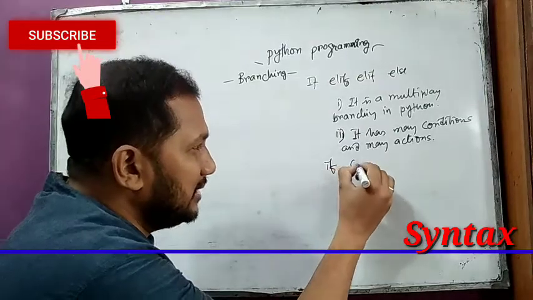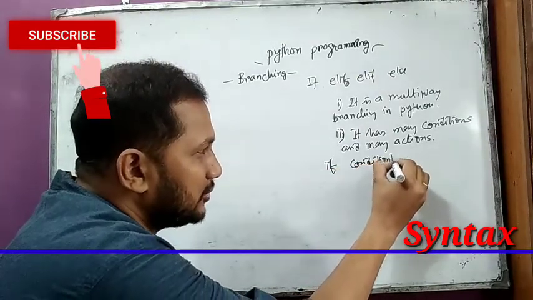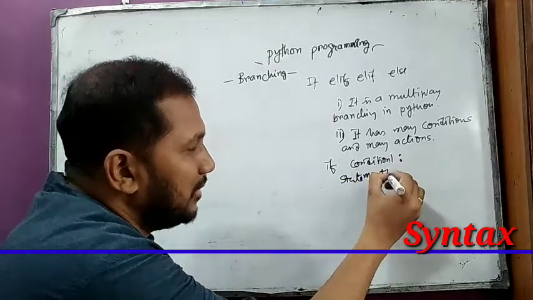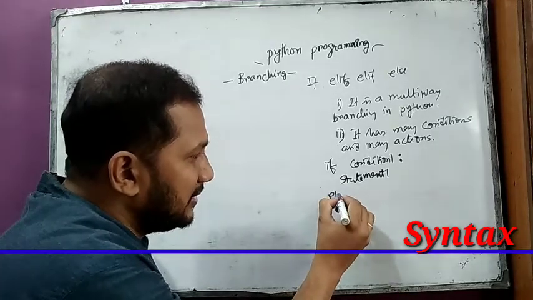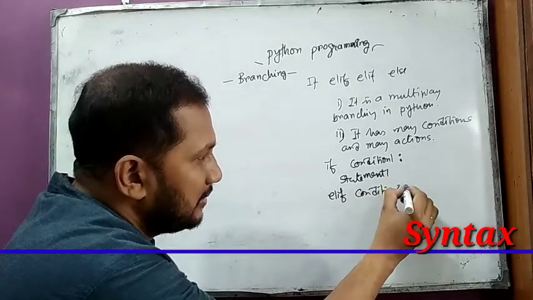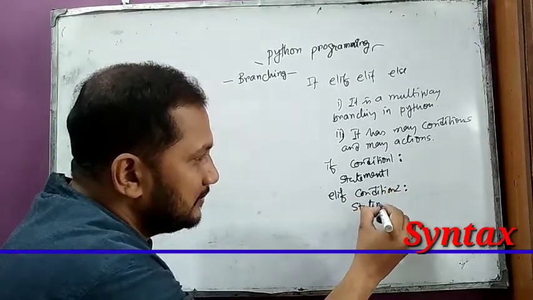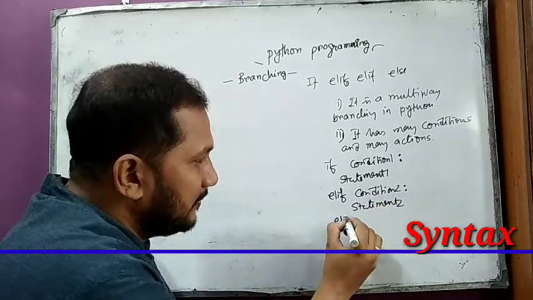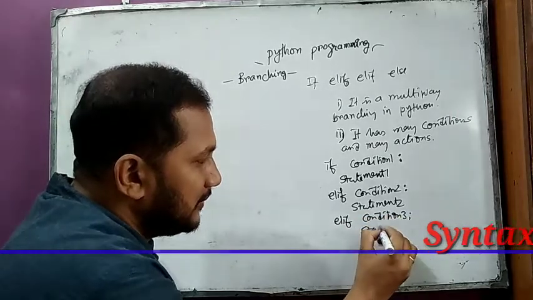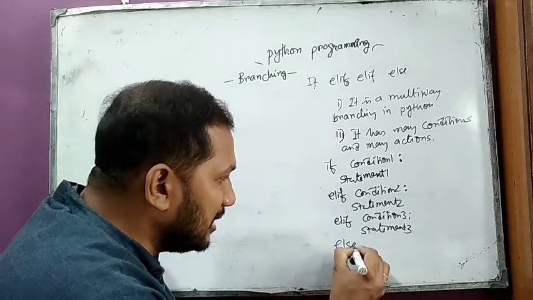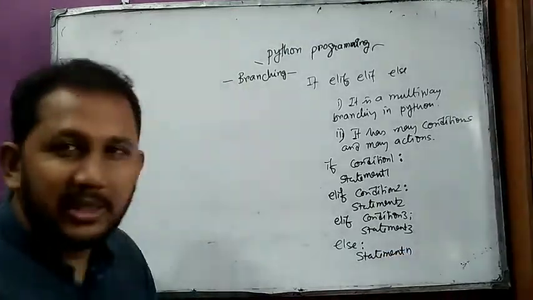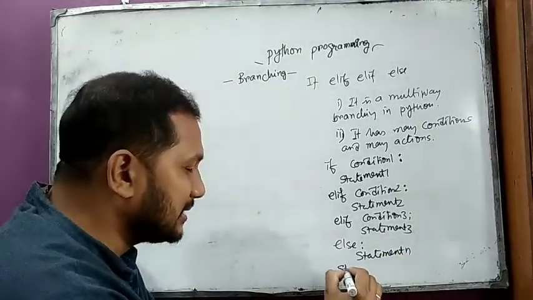If condition 1 is true, then the statement within if executes, statement 1. Else if, that is elif, condition 2 is true, then statement 2 executes. Else if condition 3 is true, then statement 3 executes. Else, that is the false part, statement n. And after the end of the if else, there is a statement x.